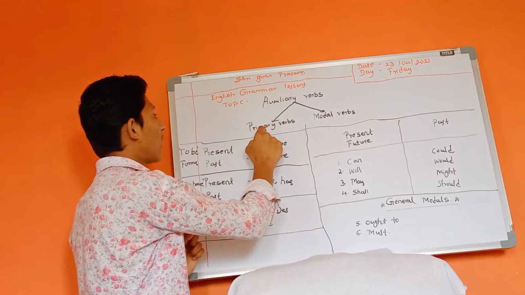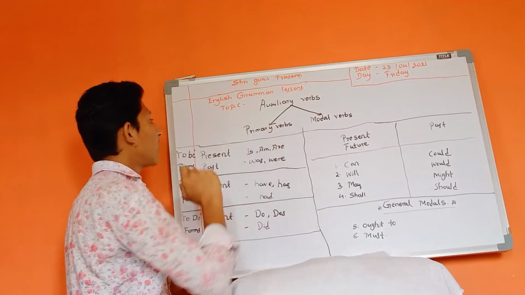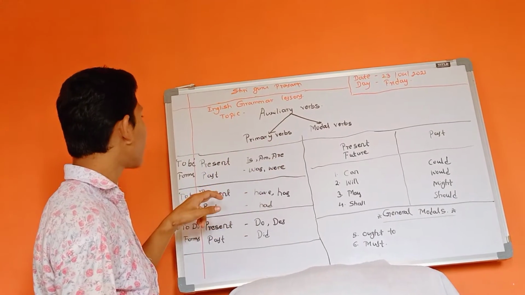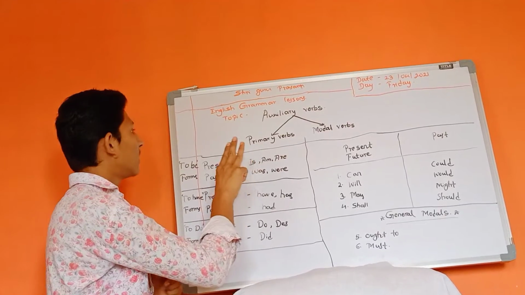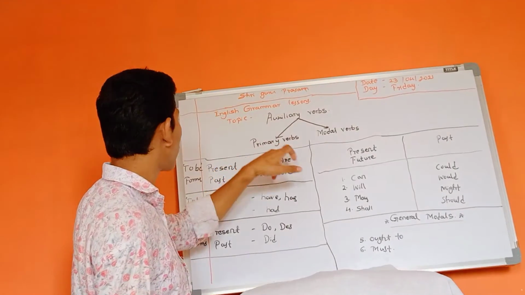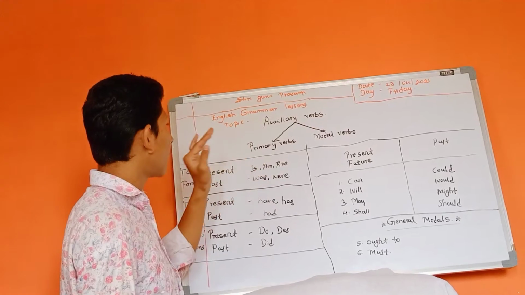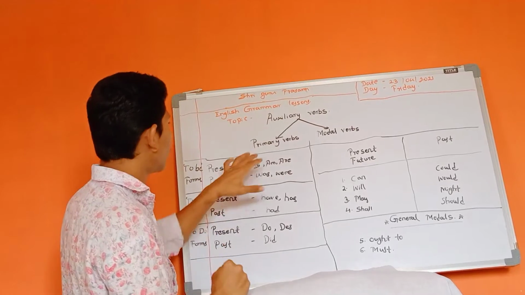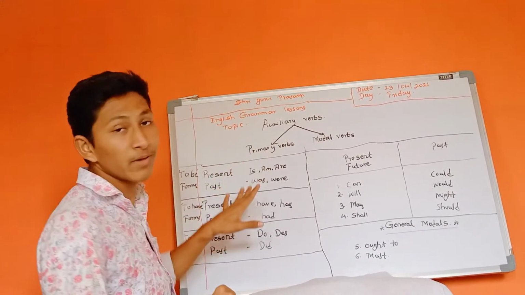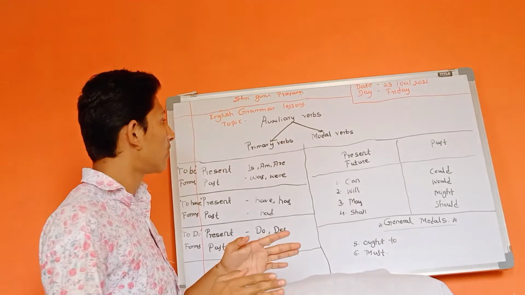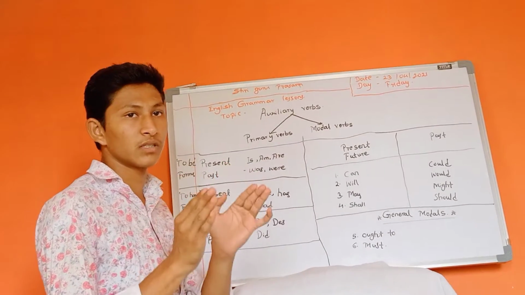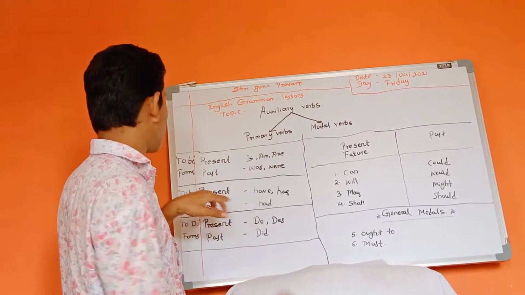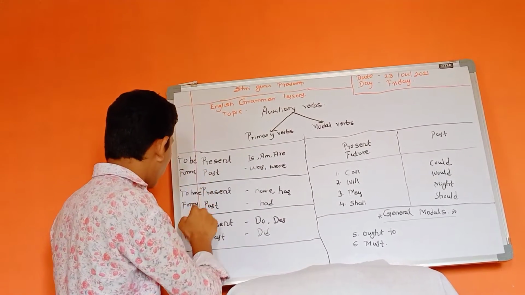First, I would like to talk about the primary verbs. The primary verbs are also known as helping verbs. The primary verbs have three forms: to be forms, to have forms, and to do forms. And what are the functions of these primary verbs? These verbs add functional or grammatical meaning to the sentence.